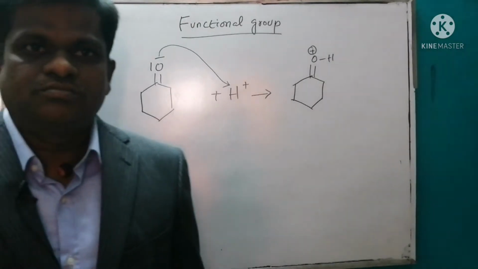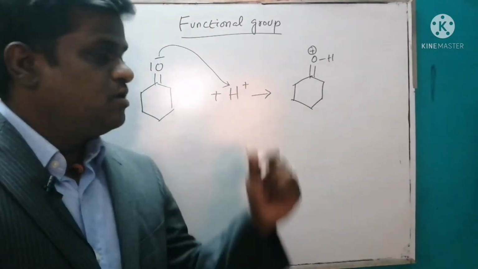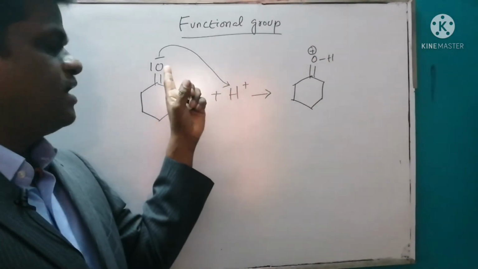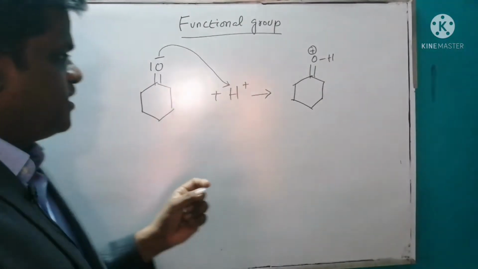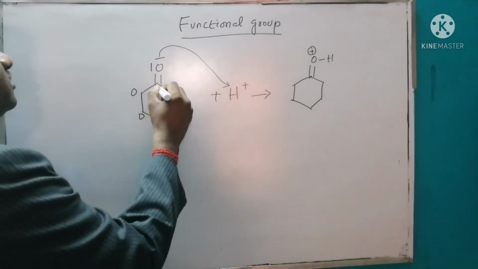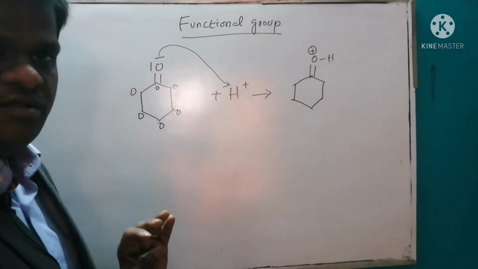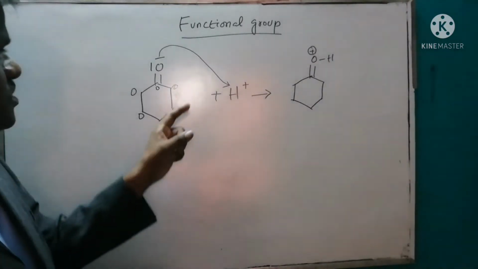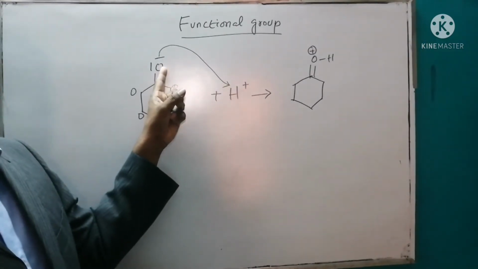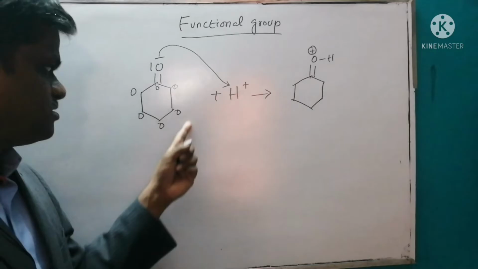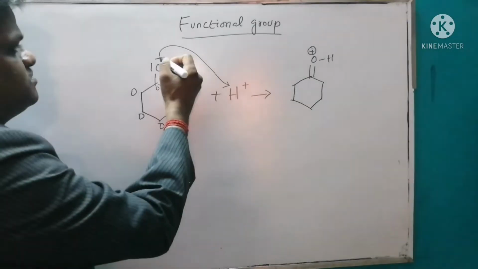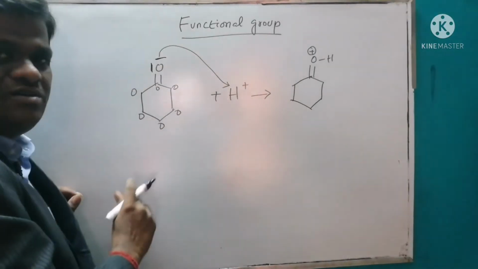Now my question is, why does this proton get attacked at this oxygen? Why not here, here, here, or here, or here, or here? You got this question? I repeat it. Why does this proton get attacked at this position of oxygen? Why not other places? The answer is, you see, this is electron rich.